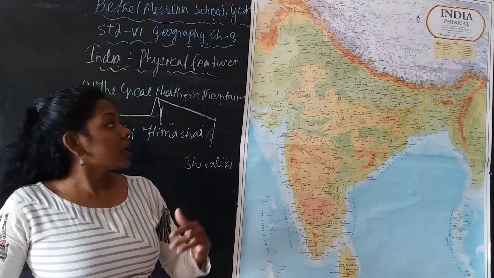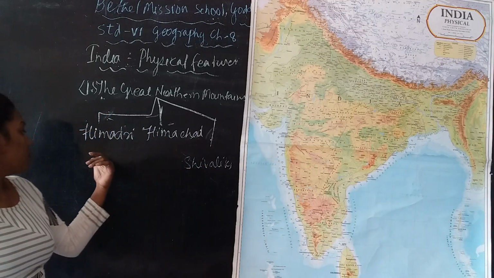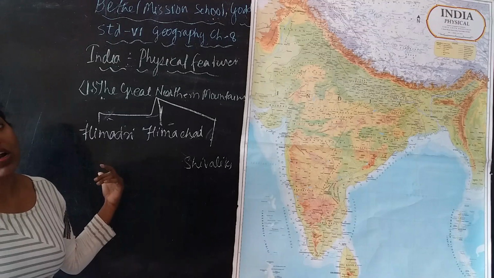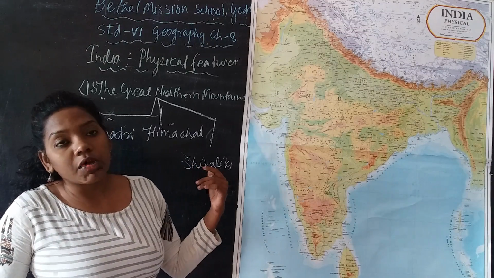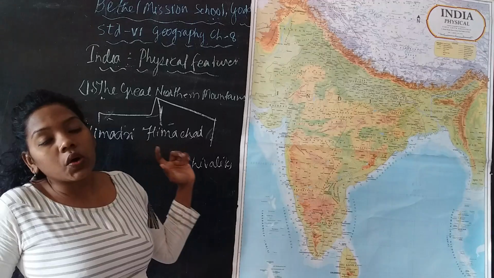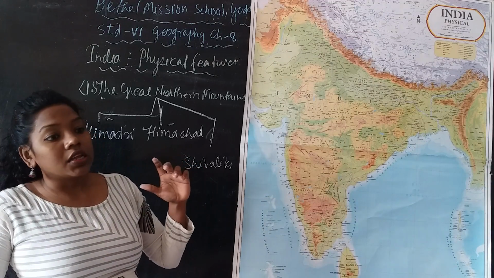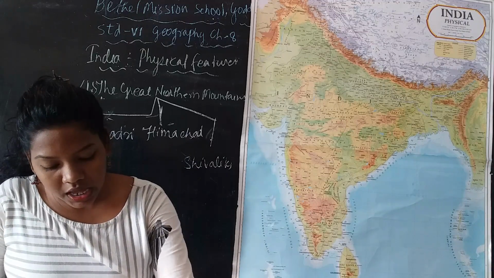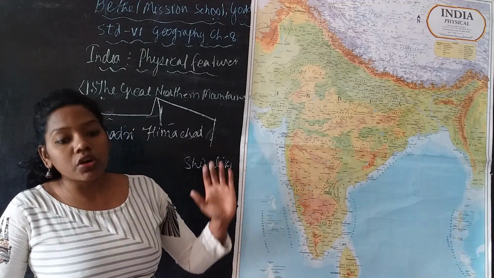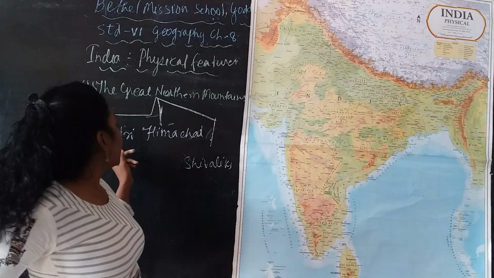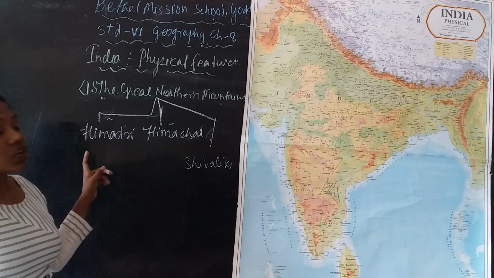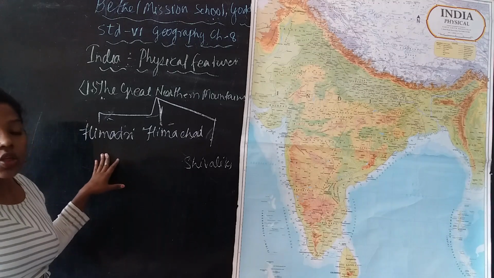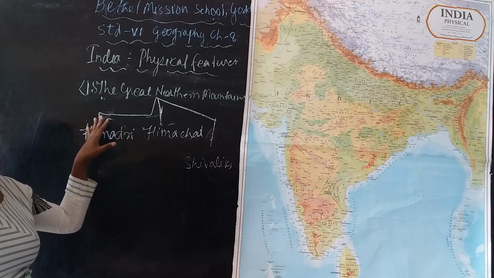Okay, and in the Himadri, the Great Himalaya, the highest mountain peak of the world, Mount Everest, is present here. Gangotri and Yamunotri glaciers are also present in the Himadri, or the Great Himalayas. Okay, so these are the specialities of the Himadri, or the Great Himalaya.